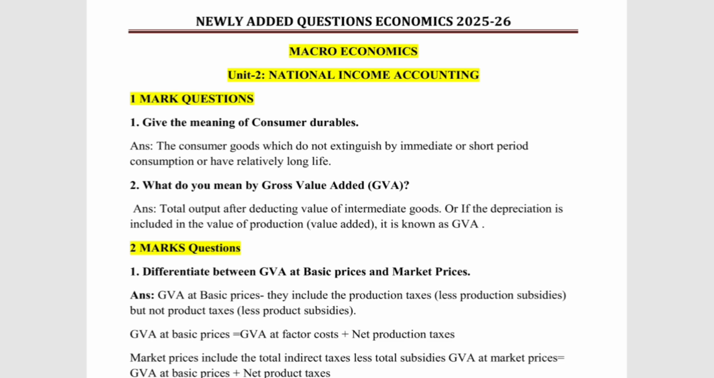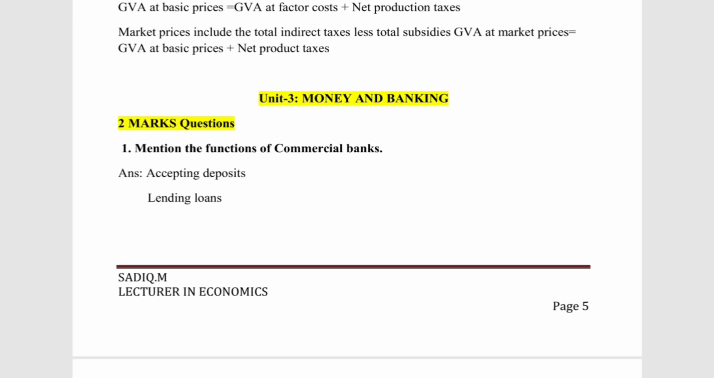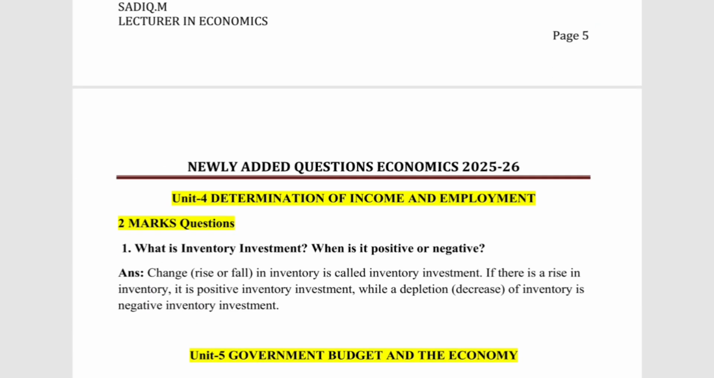For one word, 2 questions have been included from national income accounting. In the next unit of macroeconomics, they have added new questions in money and banking. For 2 marks, they have added questions like: mention the functions of commercial banks. What are the functions of a commercial bank? Accepting deposits and lending loans.